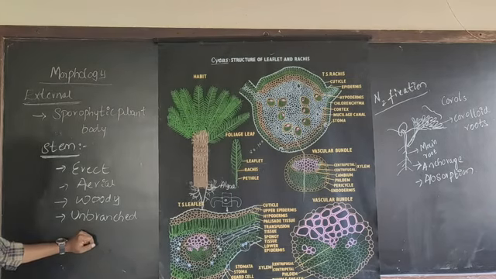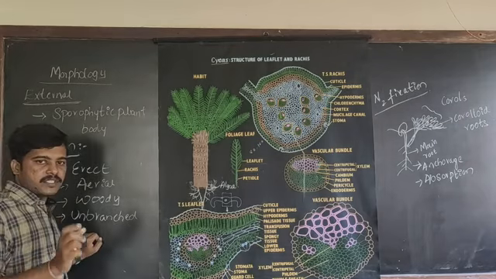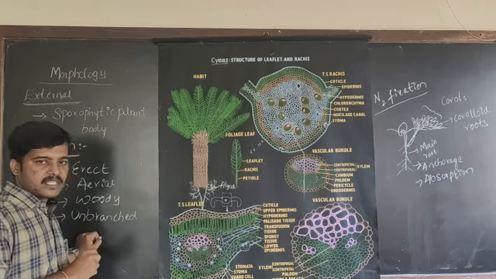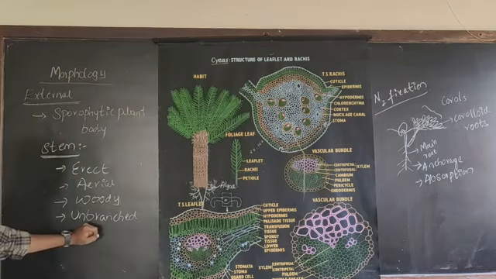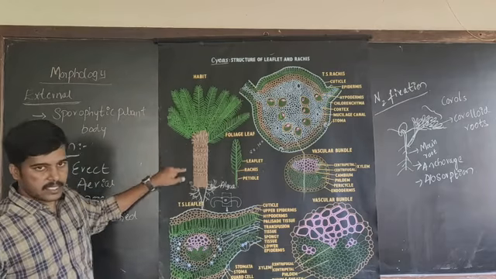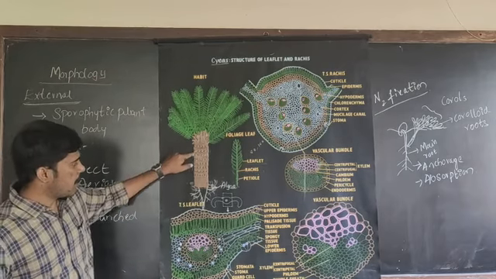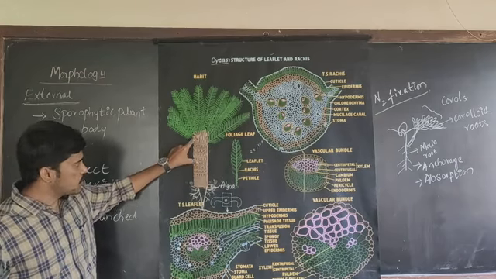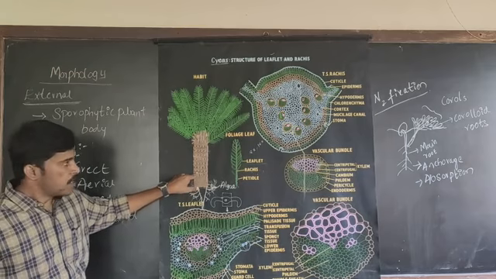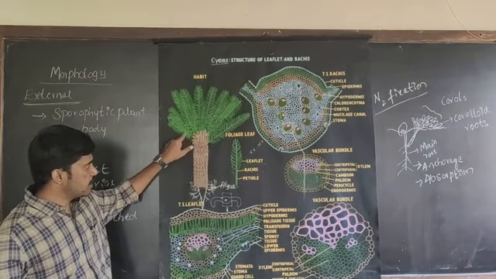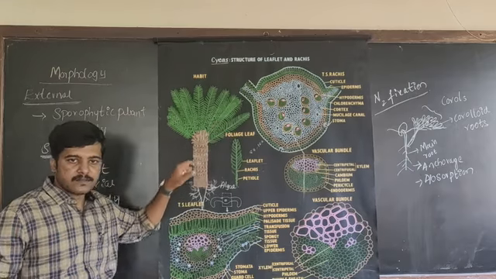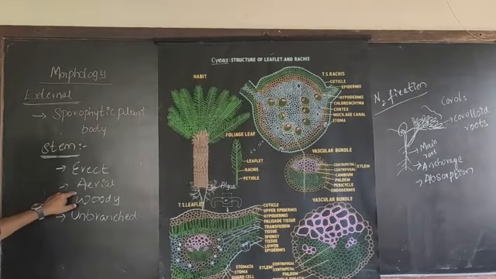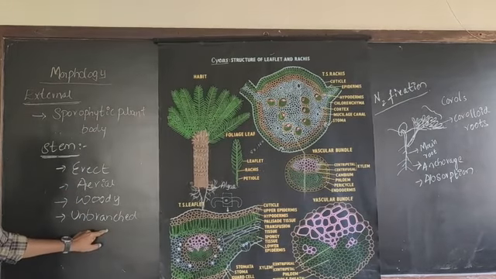A single stem is present. On the top of the stem, the leaves are developed. There is no branching in case of Cycas. So the stem is unbranched. You can see in this chart, it is a single hard woody stem which does not show any branching. On top of the stem, you will find the leaves. So the stem is erect, aerial, hard, woody, and unbranched.